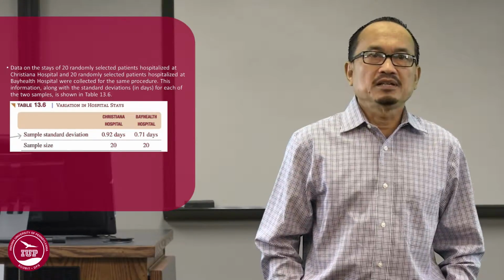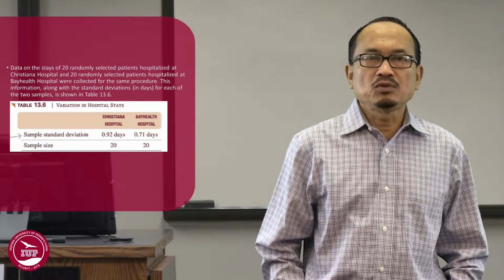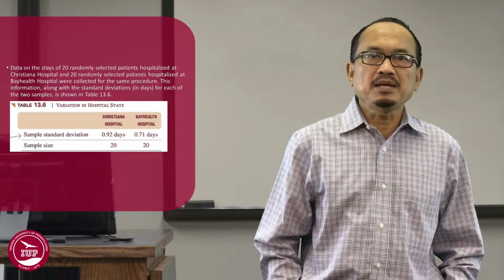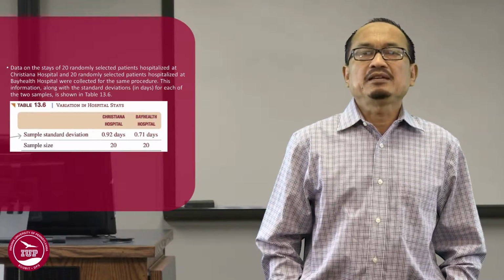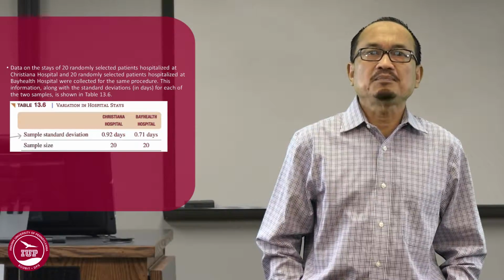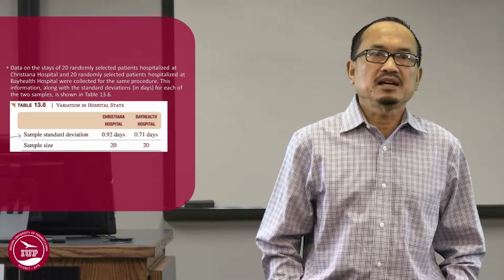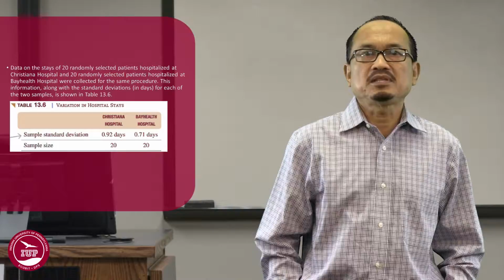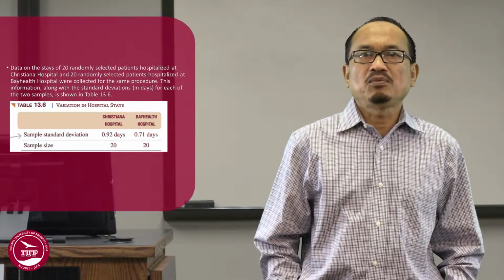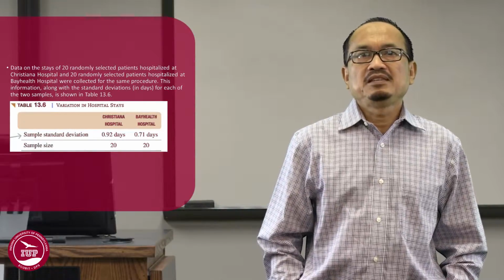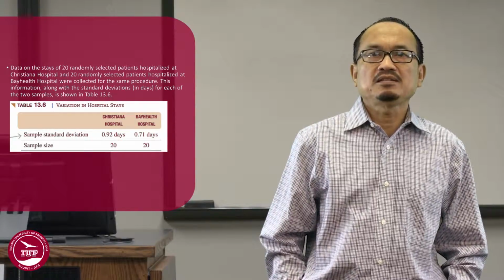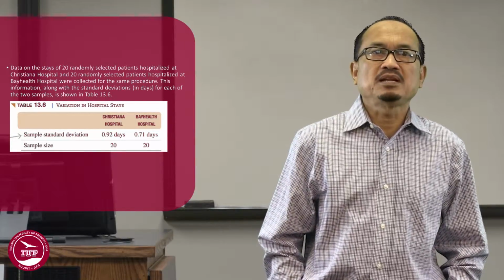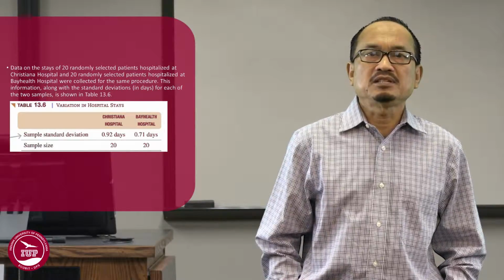Data on the stay of 20 randomly selected patients hospitalized at Christiana Hospital and 20 randomly selected patients hospitalized at Bay Health Hospital were collected for the same procedure. This information, along with the standard deviation for each of the two samples, is shown in Table 13.6.